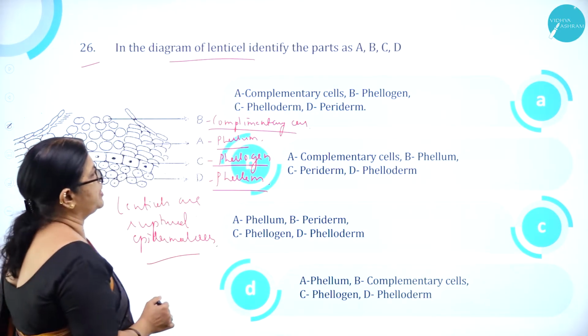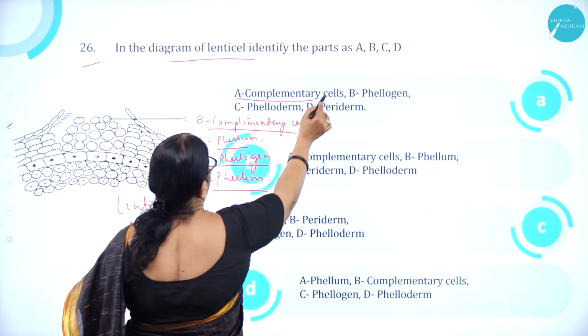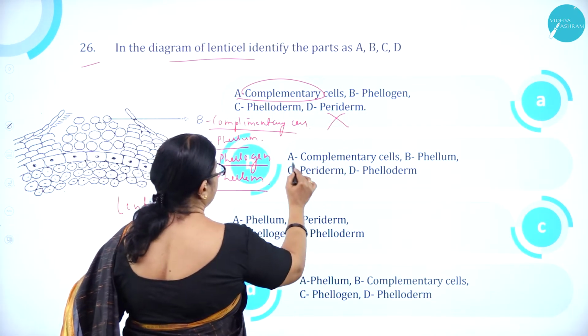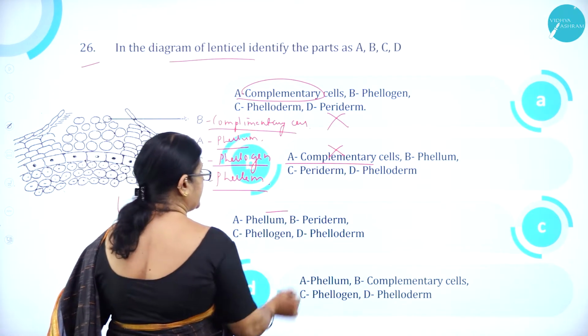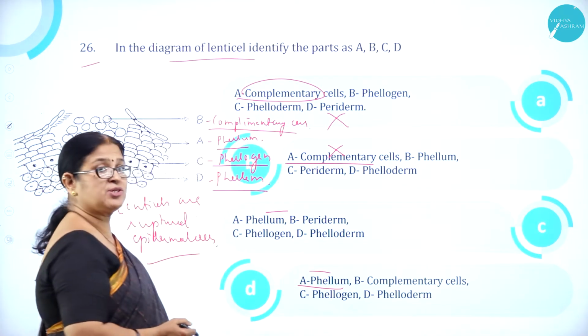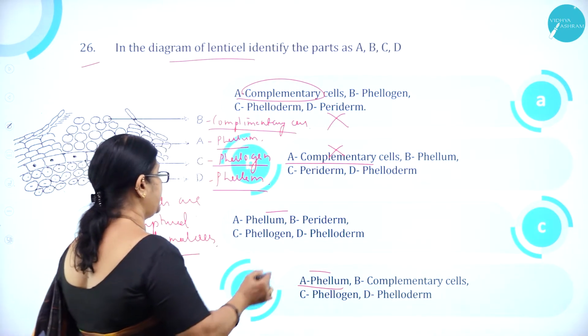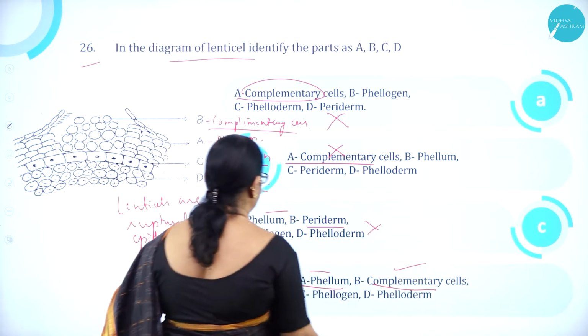We'll go to the first one. A has to be phellem. Here it is A complementary cells, so this is wrong. Here also B complementary cells is wrong. Here A is phellem, correct. Here also A is phellem, correct. Go to the next one. B is complementary cells. Here B is periderm, so this is wrong. B is complementary cells, correct.